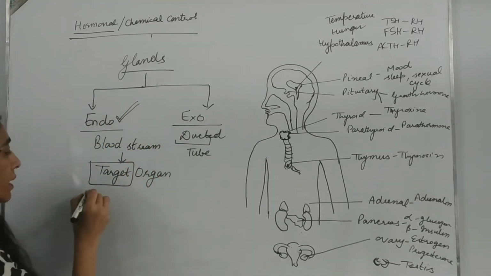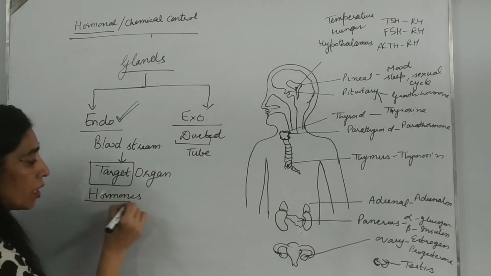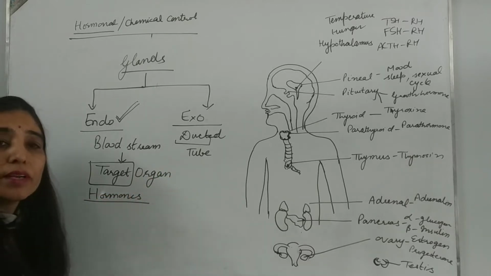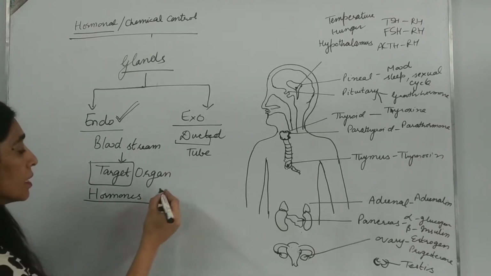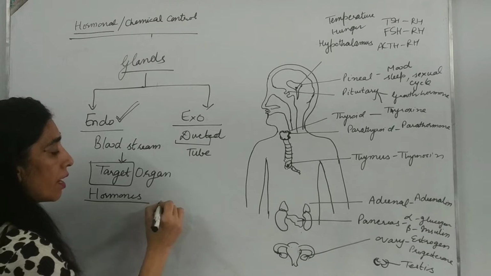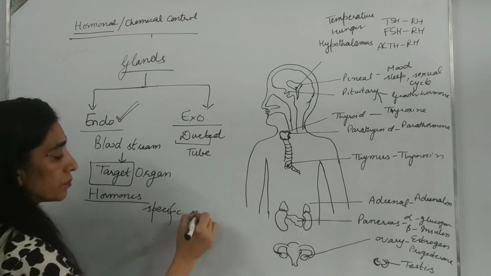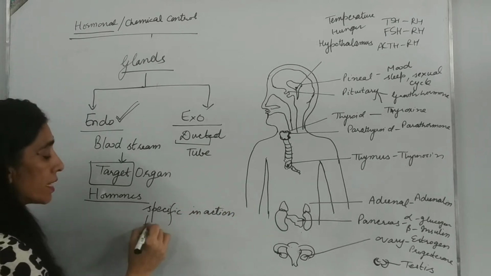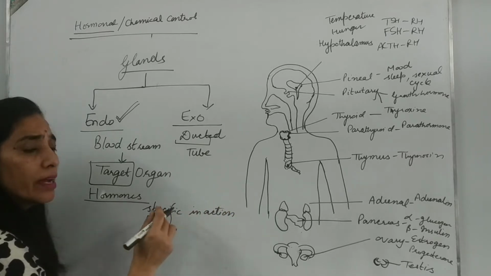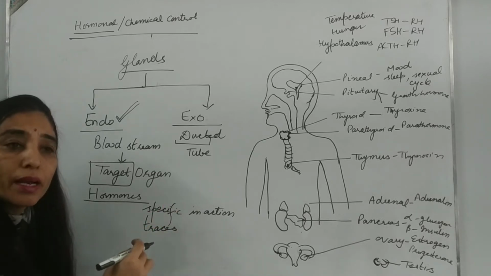Secretions of endocrine glands are called hormones. Now, what are hormones? I just gave the definition of hormone. These are the secretions of endocrine glands, and these are highly specific in their action. These are released in traces, meaning in very, very minute amounts, and these are released by the body only.